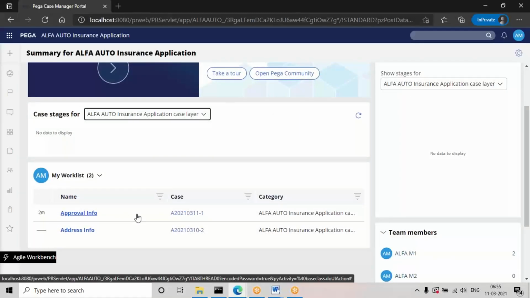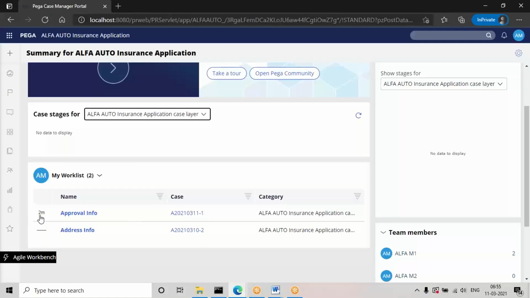If the task is not processed, that is, if they do not submit or process the task, then it will be transferred to the user portal ID. Here it will show the interval. So wait for 2 minutes.